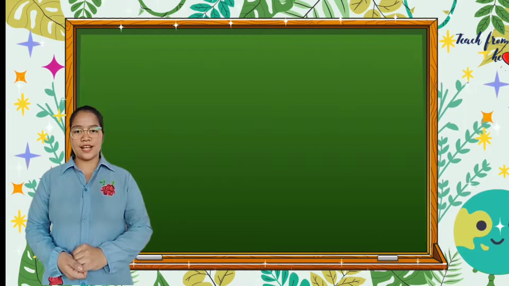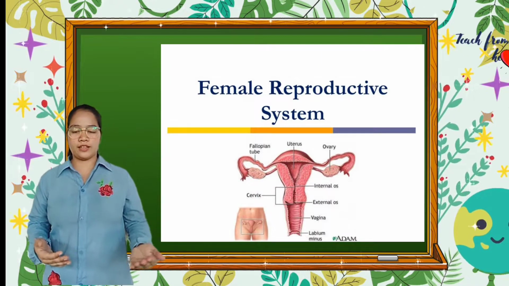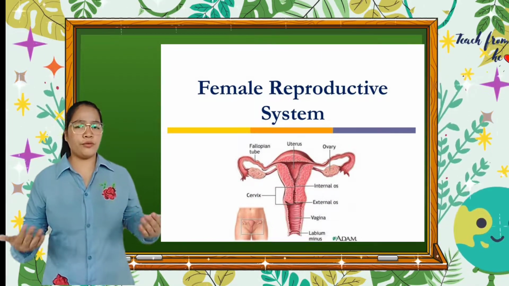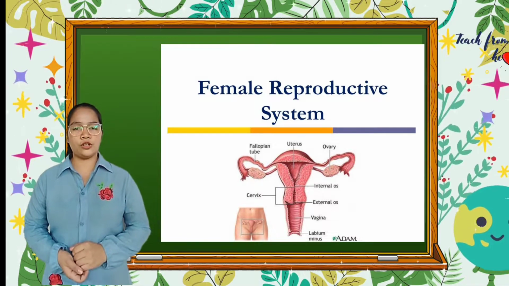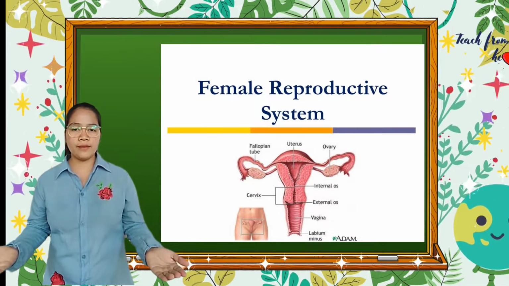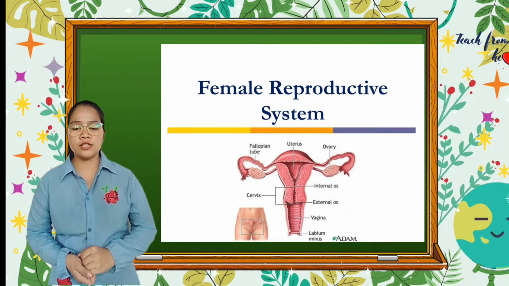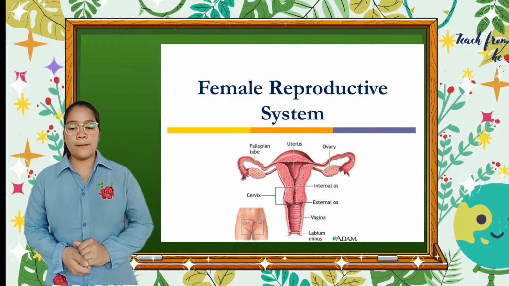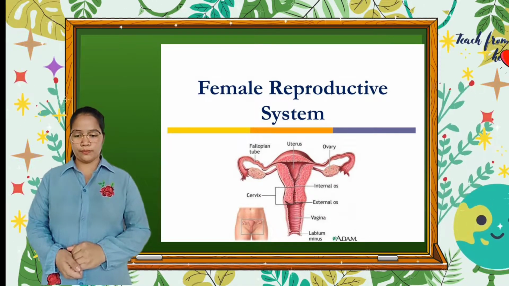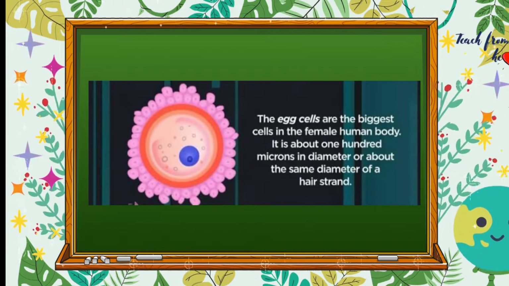Now that we already discussed the male reproductive system, next, let's talk about the female reproductive system. The female reproductive system is made of different organs that include the ovary, vagina, uterus, and fallopian tubes. It is responsible for producing egg cells and supporting a developing baby inside the mother's womb. The egg cells are the biggest cells in the female human body.